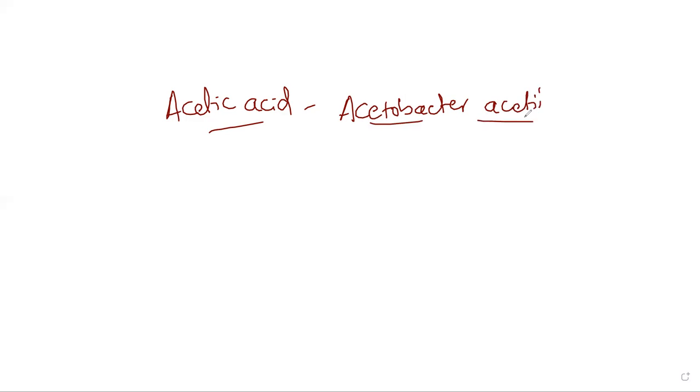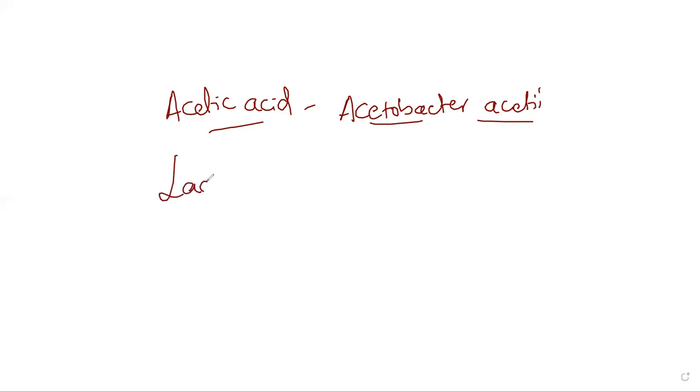acetic acid, so this is commonly known as vinegar. Okay, so it is majorly used as a preservative in various foods like pickles and other things. Okay, so majorly acetic acid, it is also known as vinegar. It is obtained from Acetobacter, a bacterium called Acetobacter aceti. Okay, obtained from the bacterial species Acetobacter aceti.